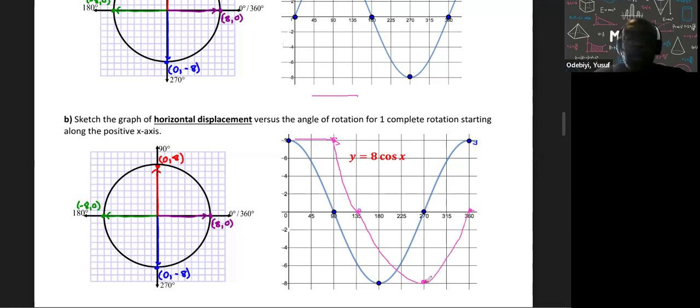But then I have this part, I have to come back down to here. Wait a minute. If I do that, this is not really drawn in a smooth way. I'll smooth it out. So isn't that just the same thing as the sine?